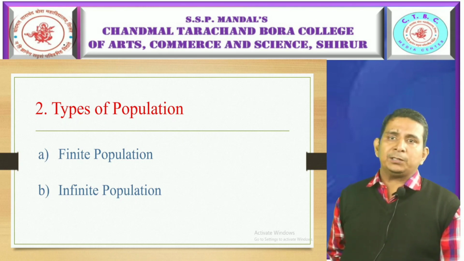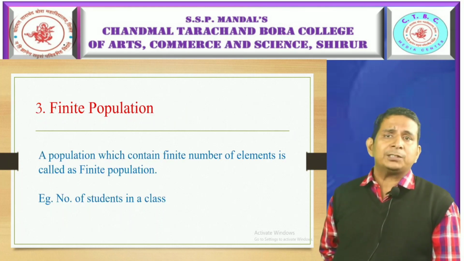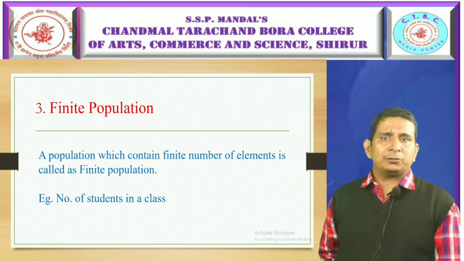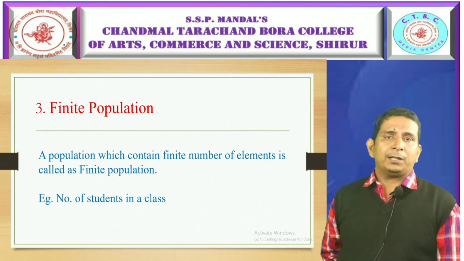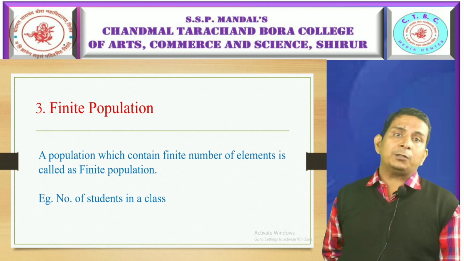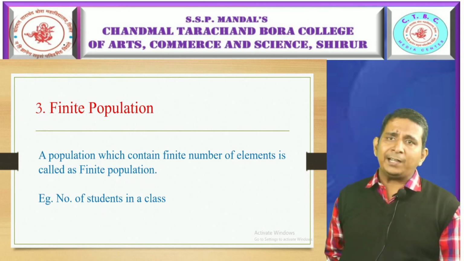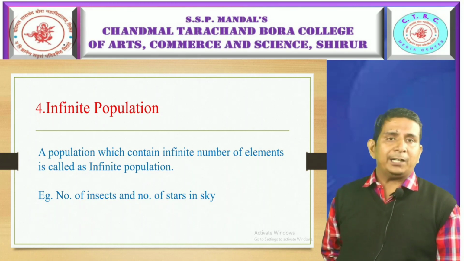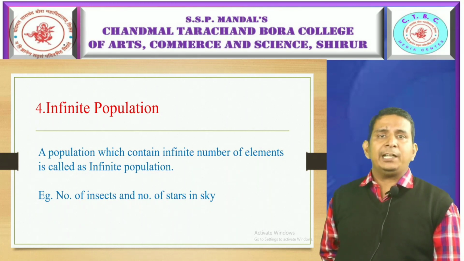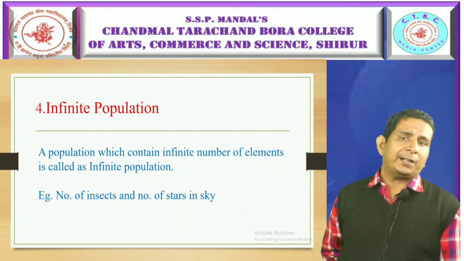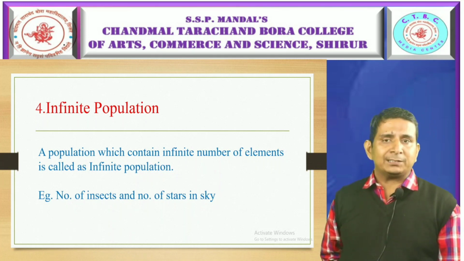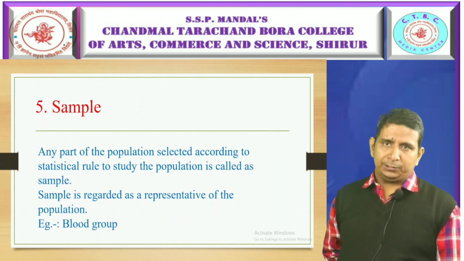Next, types of population. There are two types of population: one is finite population and the other is infinite population. So what is a finite population? A population which contains a finite number of elements is called a finite population. For example, the number of students in a class, the number of workers in a factory, which are countable. Second is infinite population: a population which contains an infinite number of elements. For example, the number of insects or the number of stars in the sky are examples of infinite population.